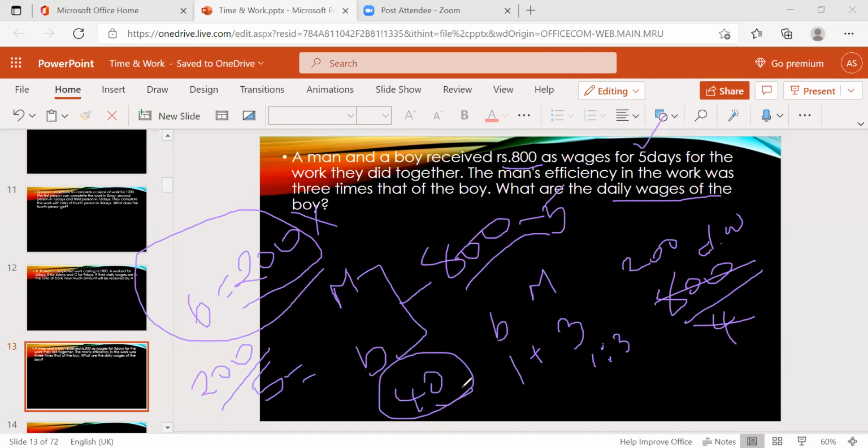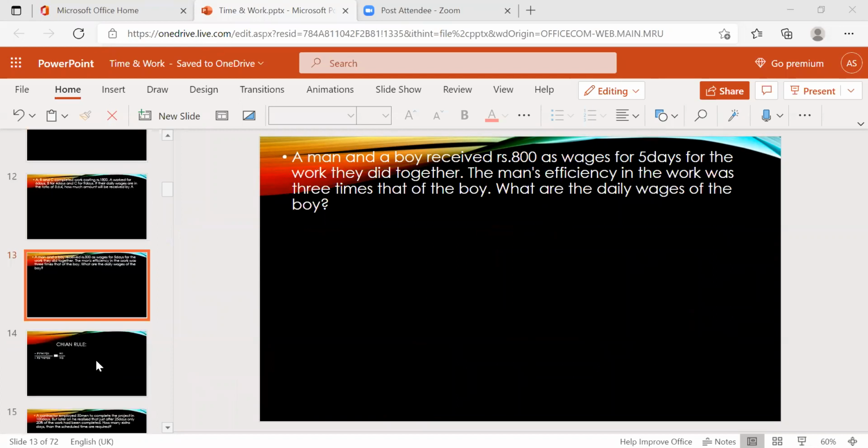Done. Clear? So you will get 40 rupees per day. That is the wages.